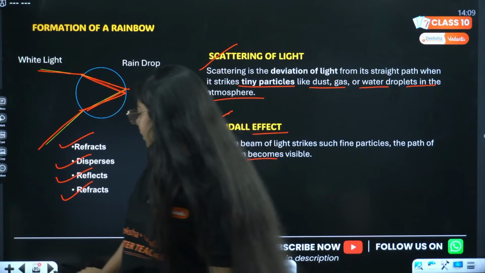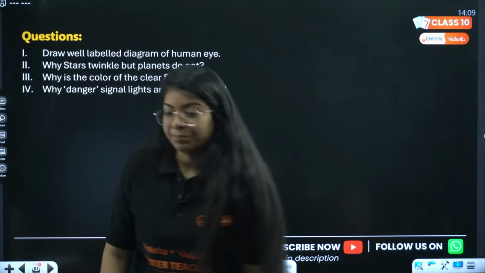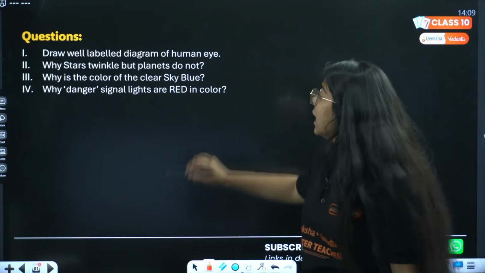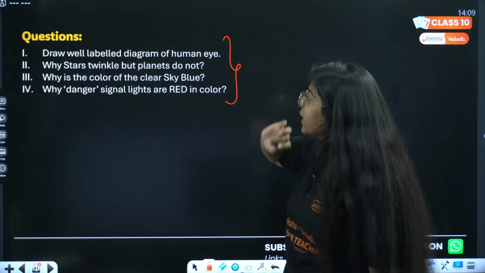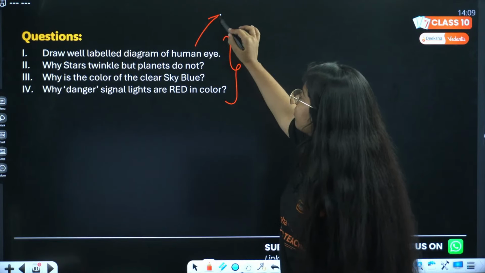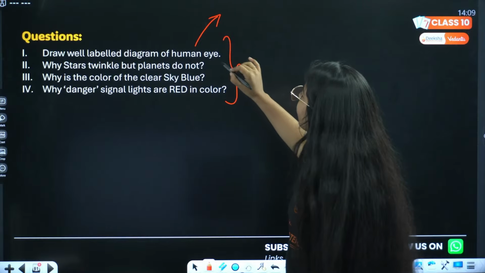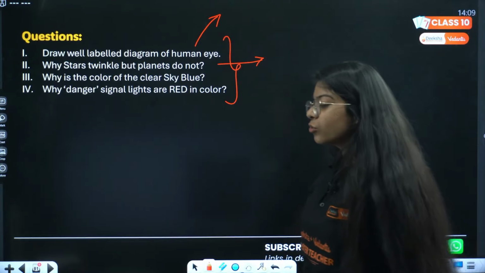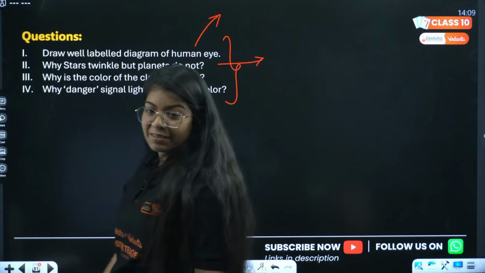And we are done with our session. We completed, okay. Before that, these are some of the questions that you need to remember. First, practice the human eye diagram. Then, why do stars twinkle but planets do not? That is because of atmospheric refraction, right?